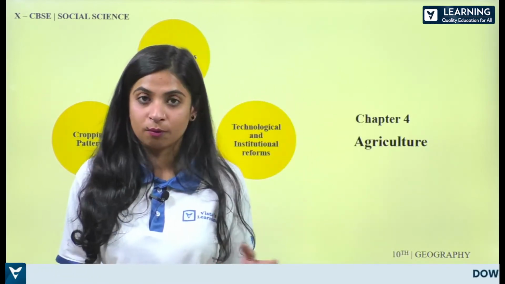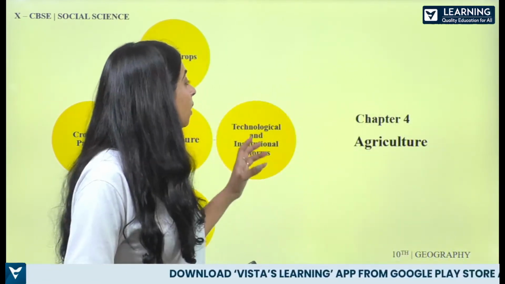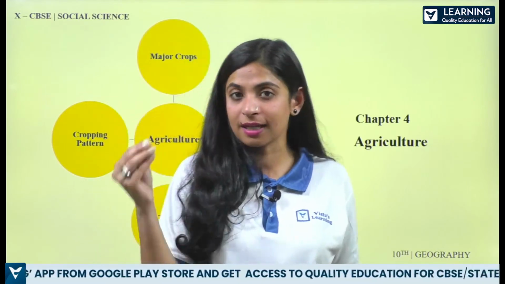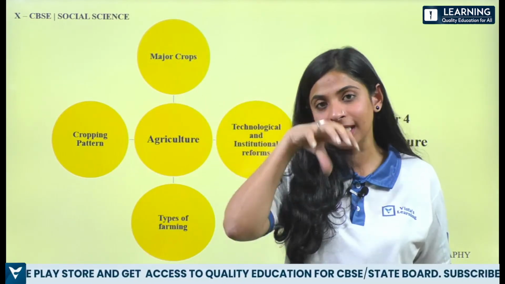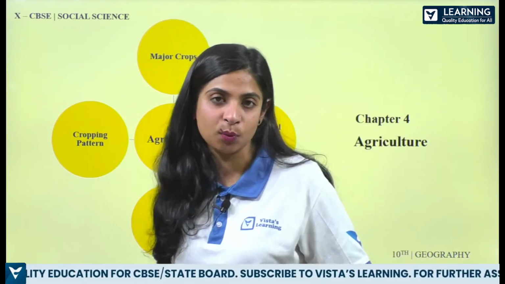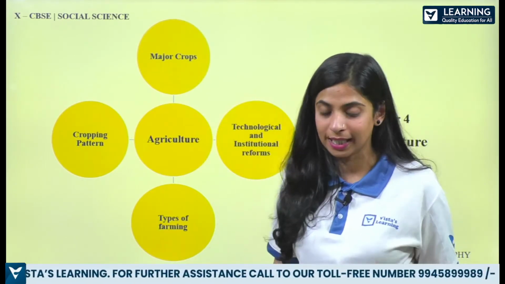So with that, we come to chapter number 4, and with that only 3 more chapters are left to revise. So this chapter is agriculture. Now in agriculture, what you have to learn are the topics like major crops, number 1. So what kind of crops we are growing. And again, this time expect questions which are Indian centric, which are actually related to India. What kind of climate we have, what kind of crops we are growing, which part of India is special for what. These are the questions which you can expect.